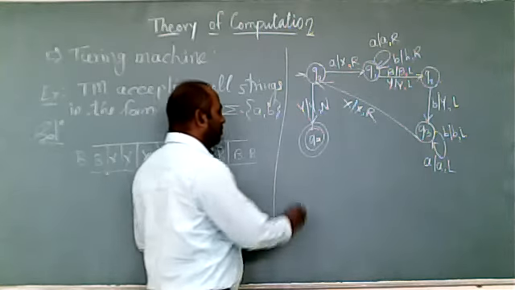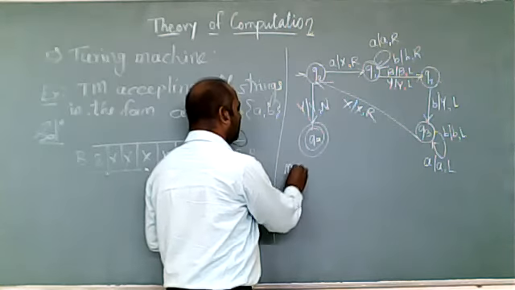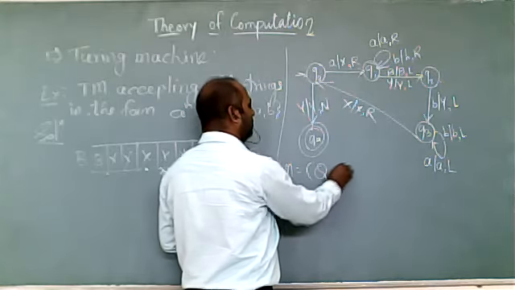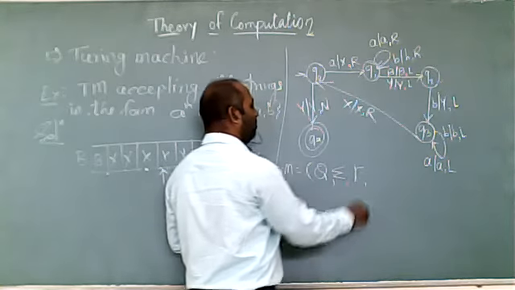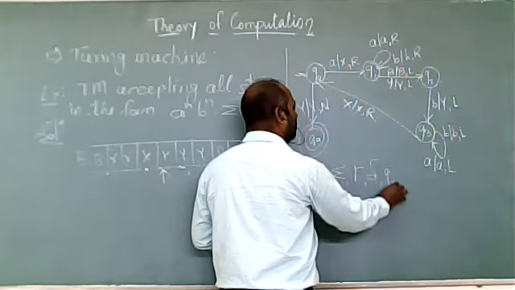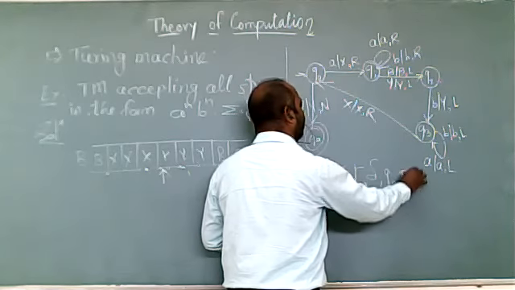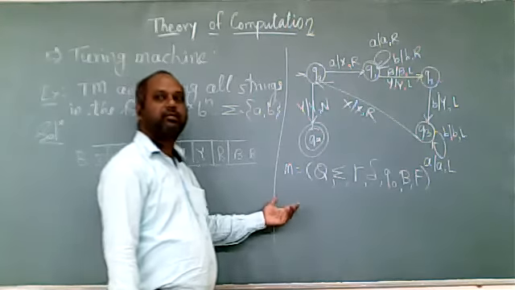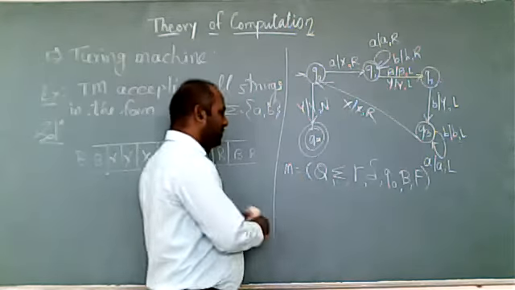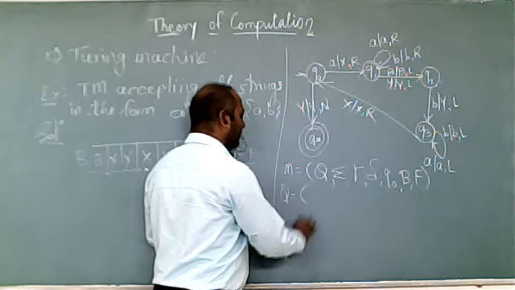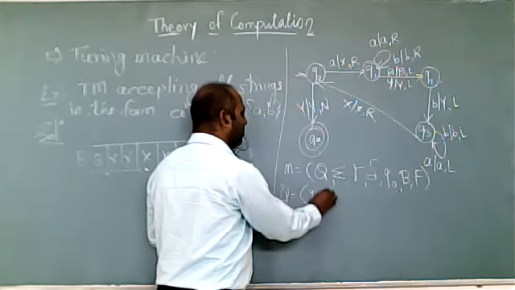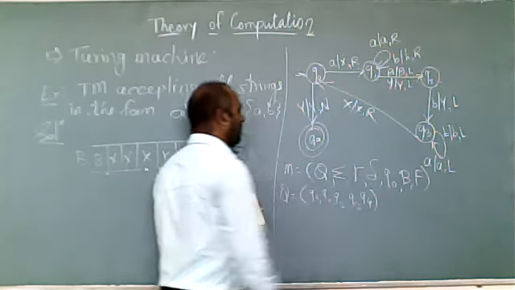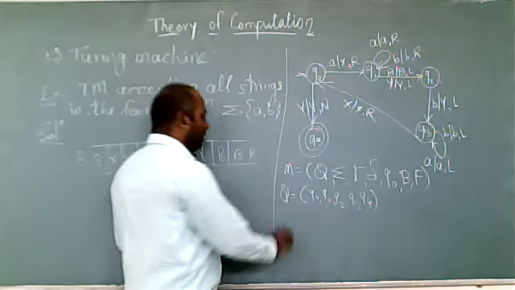Now after the transition diagram, what is the definition of Turing machine? The definition is capital Q, sigma, tau, delta, Q0, blank, and F, the final state. So these 7 tuples will describe your Turing machine. Capital Q is the set of states. So we'll write all this definition. Here in this case, what is the capital Q? Q0, Q1, Q2, Q3, Q4. These are your capital Q.